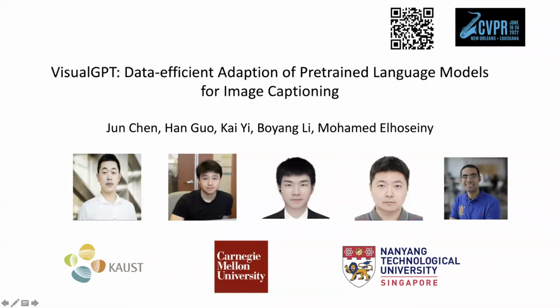I am going to present our work, Visual GPT, Data Efficient Adaptation of Pre-trained Language Models for Image Captioning. This work is done by Jun Chen, Kai and Mohammed El-Hosani from King Abdullah University of Science and Technology, Han Bo from Carnegie Mellon University, and Boyan Li from Nanyang Technological University.